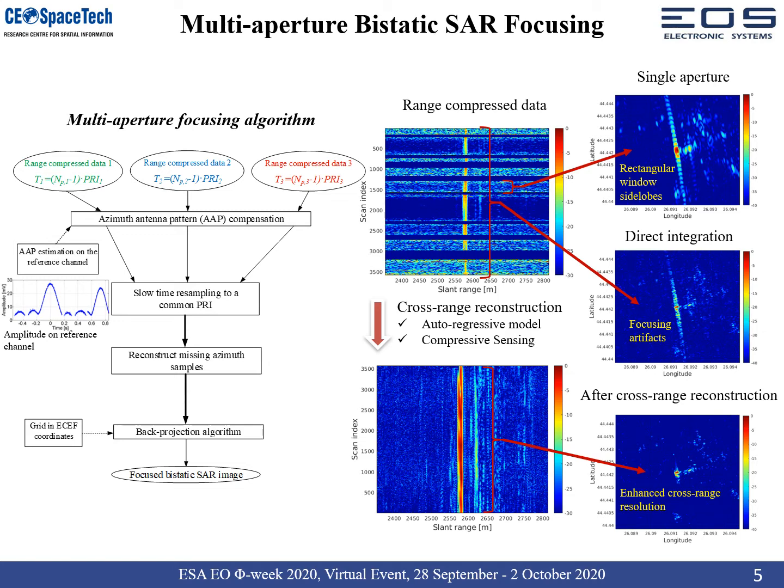A direct integration of multi-burst data with gaps would lead to focusing artifacts. Therefore, we use an autoregressive model or a compressive sensing-based method to fill the gaps between the apertures before the azimuth focusing. This approach leads to an enhanced cross-range resolution.